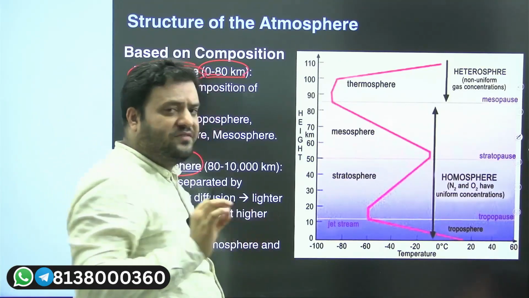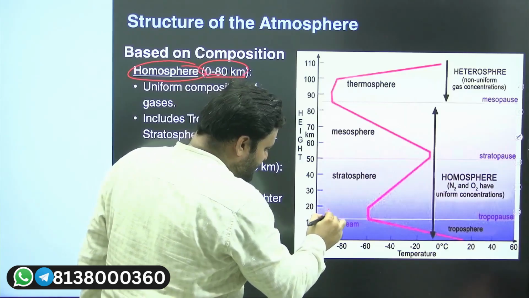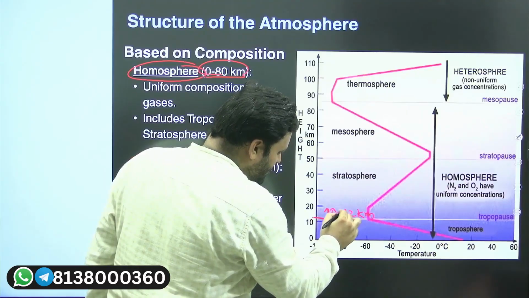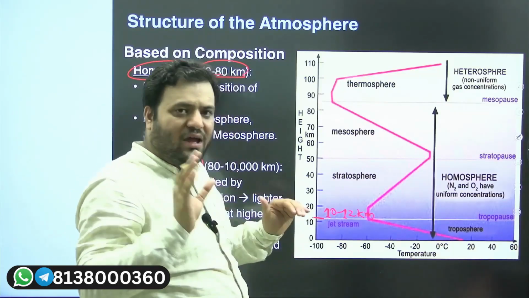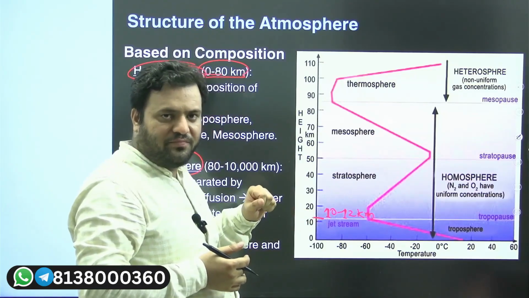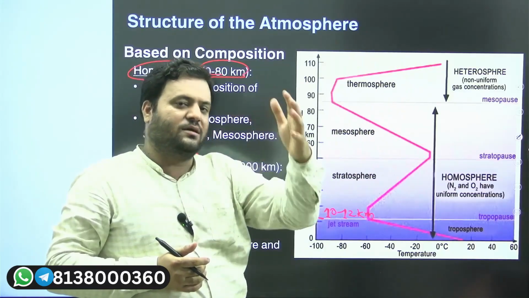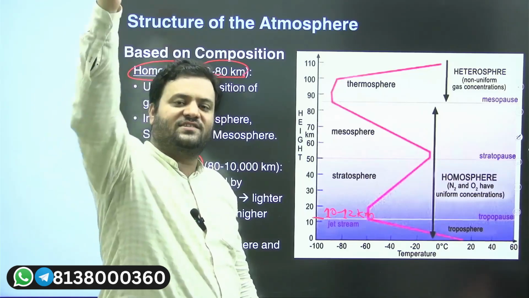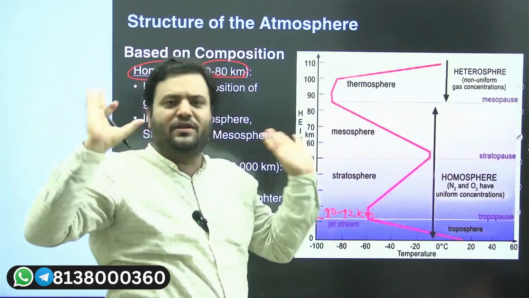So the troposphere, which we used to see, which is the layer closest to the Earth's surface, the height of the troposphere is around 10 to 12 kilometers. See, there is no exact number with respect to the outermost border of the troposphere. We have a variation from 10 to 12. At some places it could be 10, at some other places it could be 12. The troposphere extends from the Earth's surface up to a height of 10 to 12 kilometers, sometimes 15 kilometers as well.